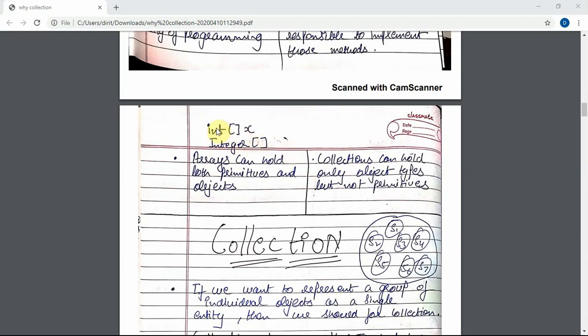The main difference is the size allocation. For this, the allocation of size is like 4 bytes, and for this it is 8. Objects allocate more memory, and in the case of primitives, the memory allocation is less.